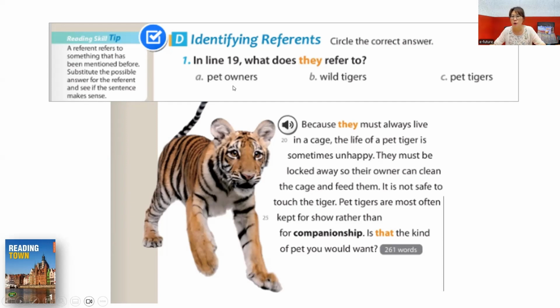Is it pet owners, wild tigers, or pet tigers? So this is line 19. Do you see they here in orange? Because they must always live in a cage, the life of a pet tiger is sometimes unhappy. So what do they refer to? Pet tigers, right? So by doing this type of activity, you will be practicing identifying reference skill. Okay?